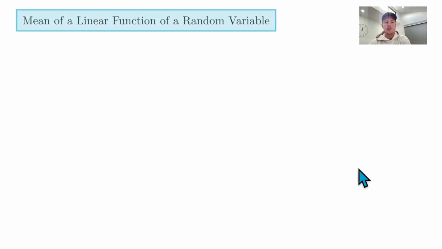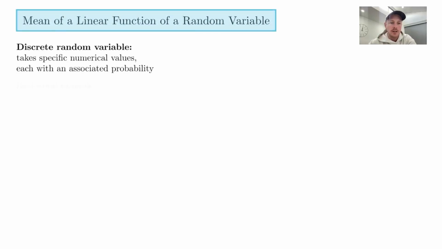All right, so we're going to look at the mean of a linear function of a random variable. So that's a mouthful in itself, but first we're going to look at what's called discrete random variables. And just to remind us what a discrete random variable is, if we think about the word discrete, meaning we take on sort of discrete chunks. I know that sounds circular, but we're taking on values that sort of step. You can't have anything in between 1 and 2.